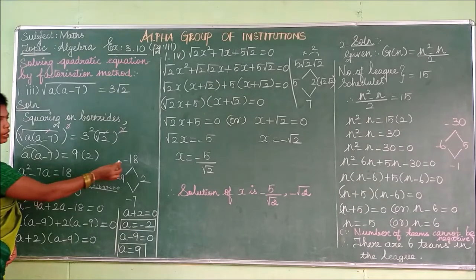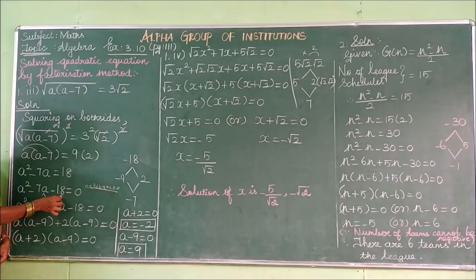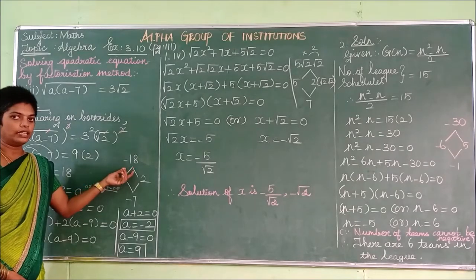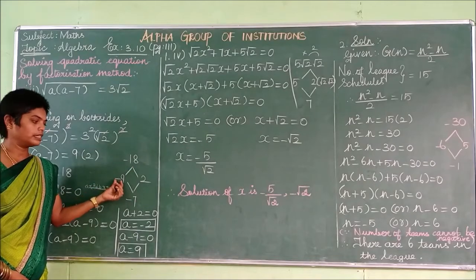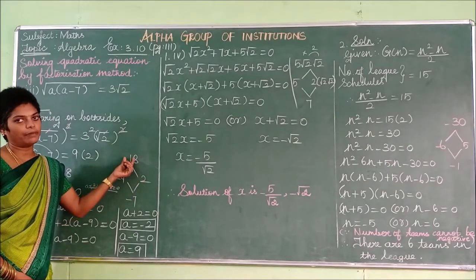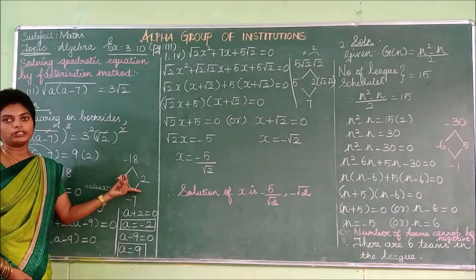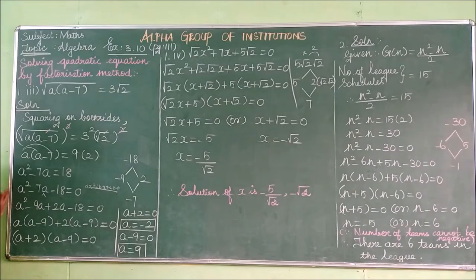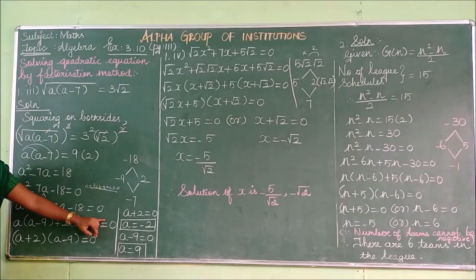Now when you multiply, you get minus 18, and when you add or subtract, you get minus 7. Look at this. Minus 18 can be written as minus 9 into 2. If you multiply these two values, the value will be minus 18. If you subtract these two, you get minus 7. So split and write a square minus 9a plus 2a minus 18 equal to 0.